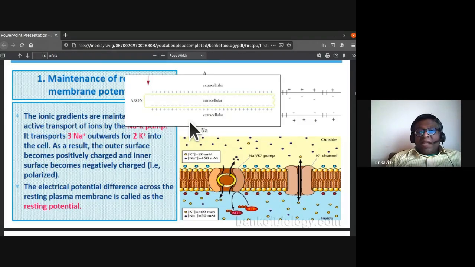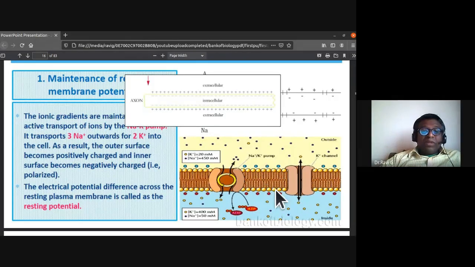It is an active process wherein for every transport of three sodium ions outwards, two potassium ions enter into the cell. As a result, the outer surface becomes positively charged and the inner surface becomes negatively charged.